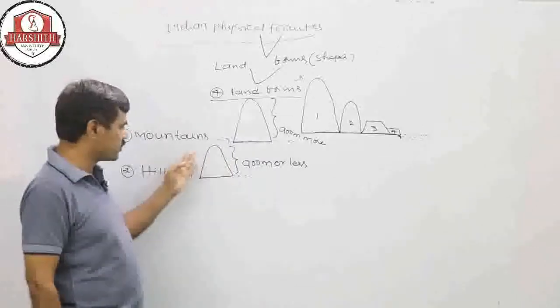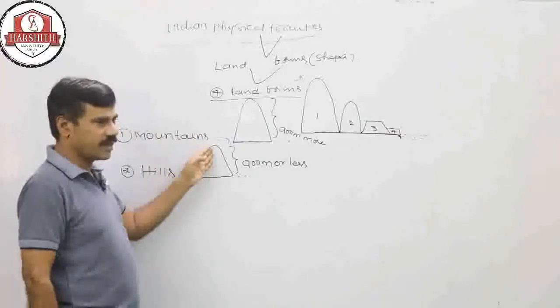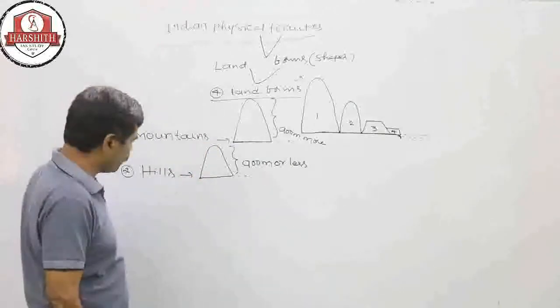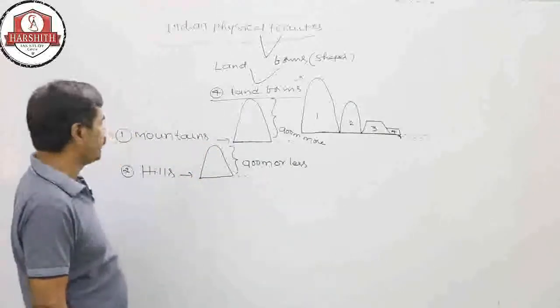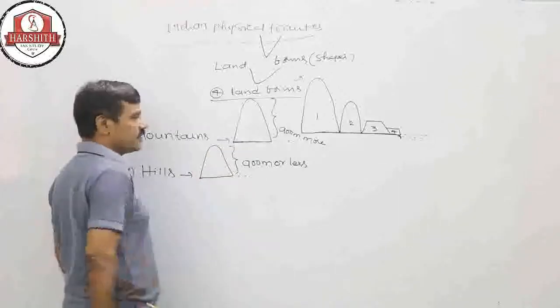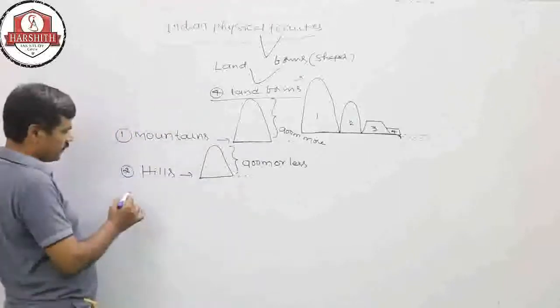Hills also have maximum slope on all sides, a small plain region at the top, and a larger area at the bottom. The internal structure is composed of different types of gravels. This is the definition of hills.